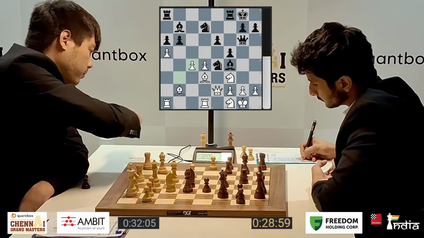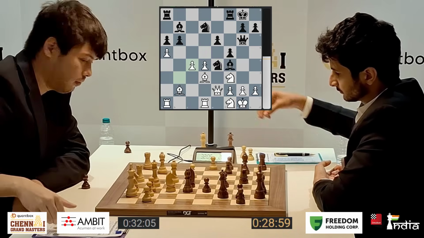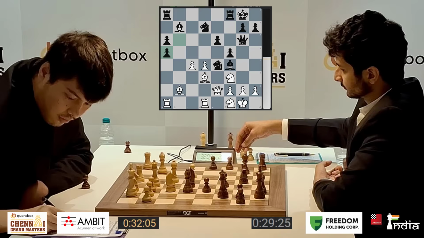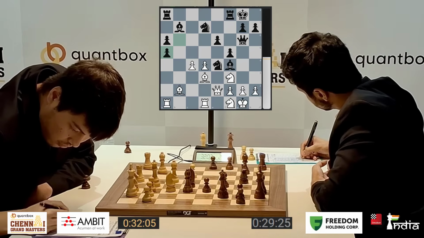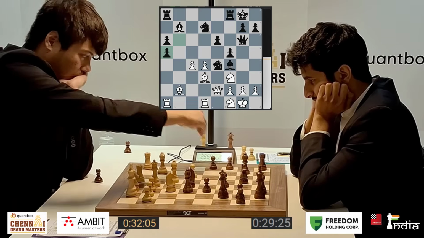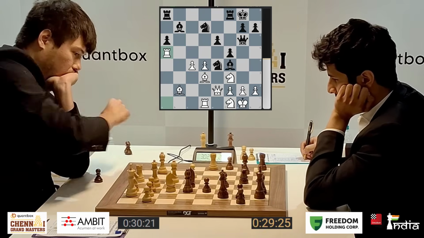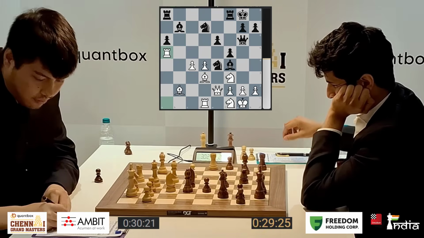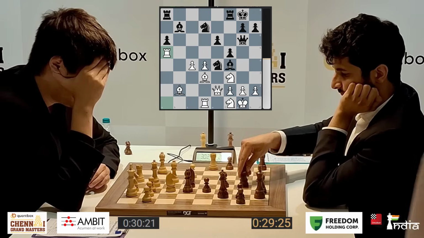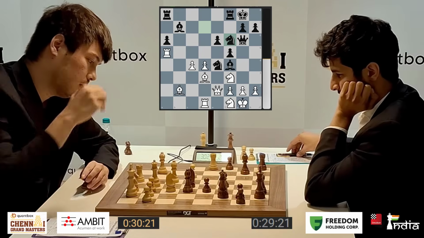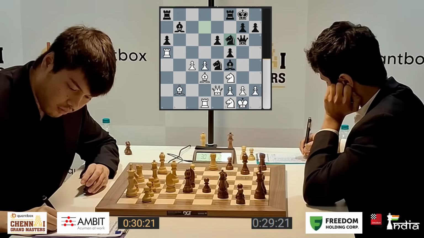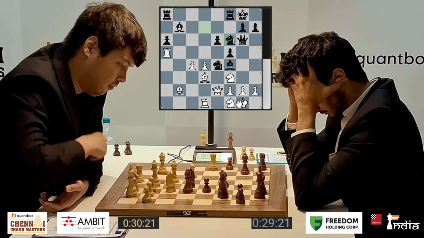B takes c4 played. And now he takes on a5. Robson chops off the pawn with his rook. Rook takes a5. And Vidit brings his knight to f6. I like how black pieces are slowly and steadily moving towards the white king.